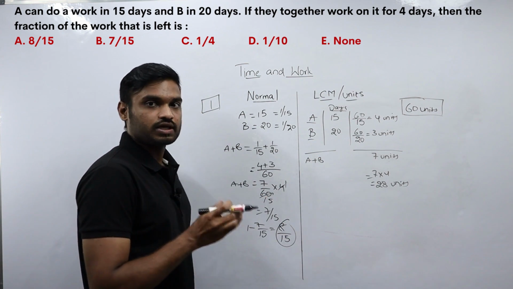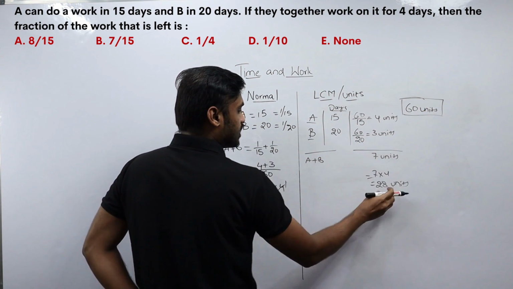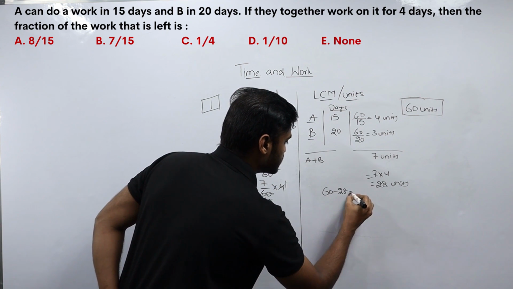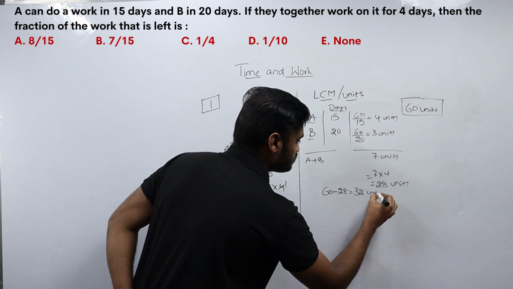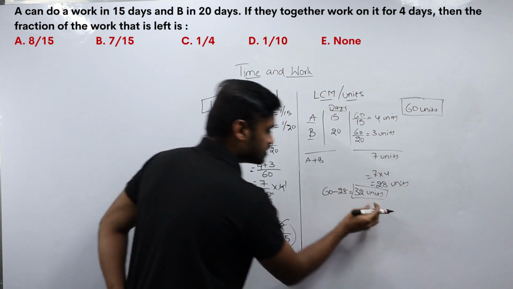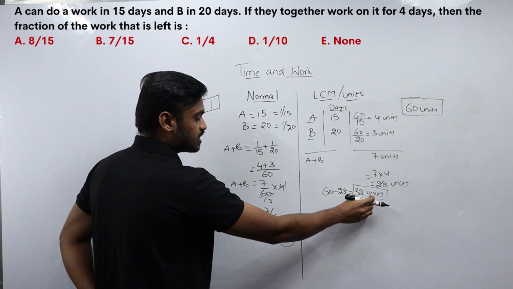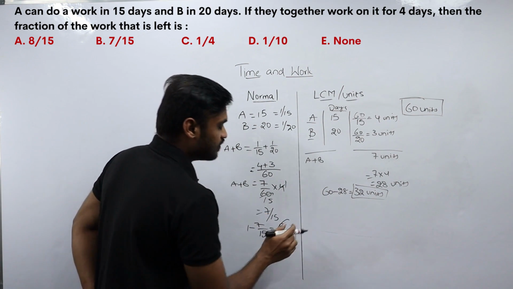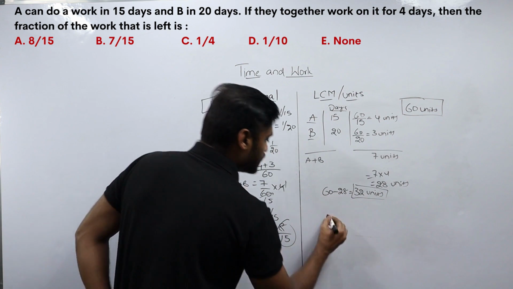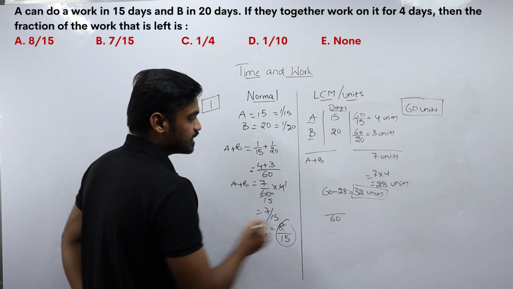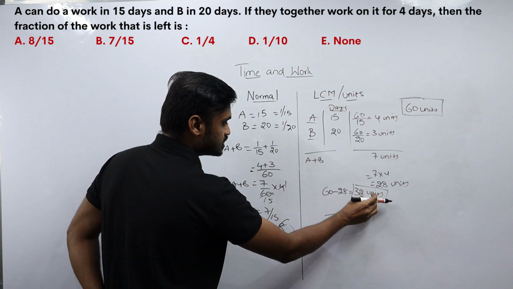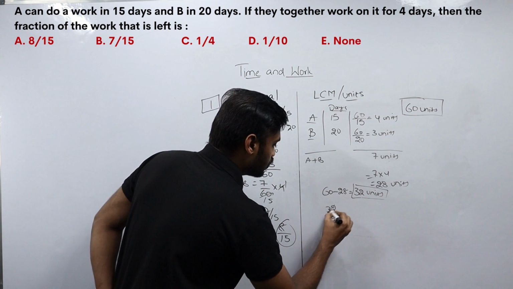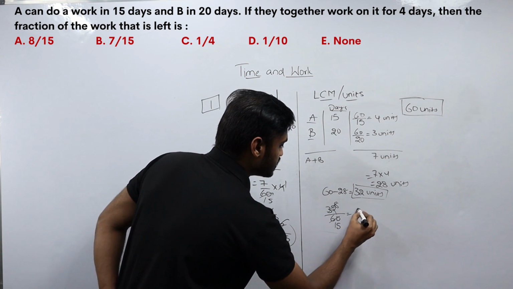So we need to find out what is the work left over. Out of 60 units, they have completed 28 units. So the remaining work will be 60 minus 28, that is 32 units. This is the work that is left over after completing 28 units. To convert it into a fraction, 32 by 60, I will get 4 8s, 4 15s. That is 8 by 15.